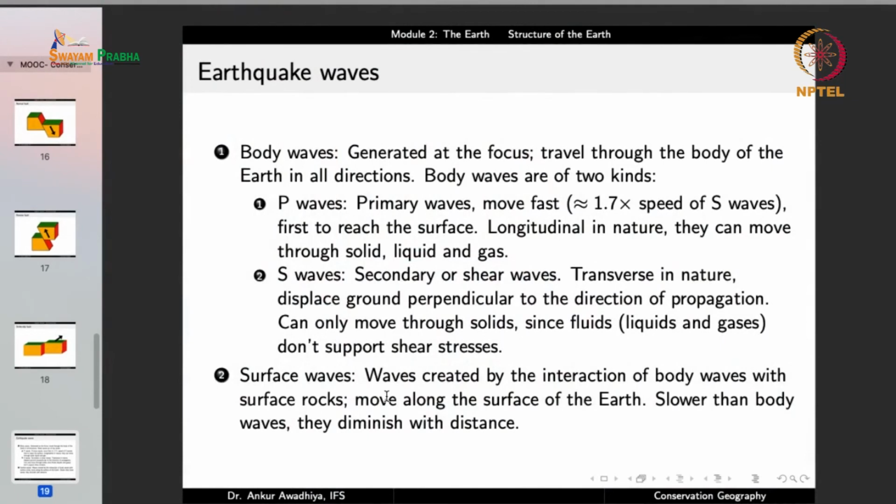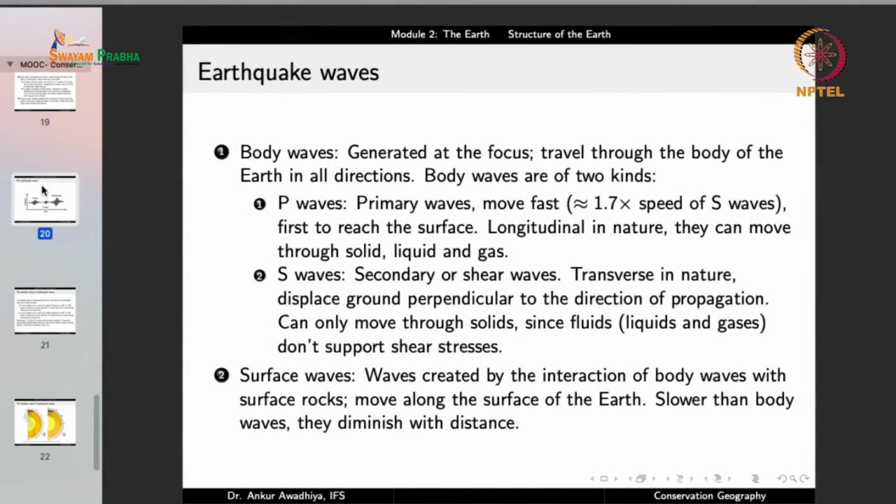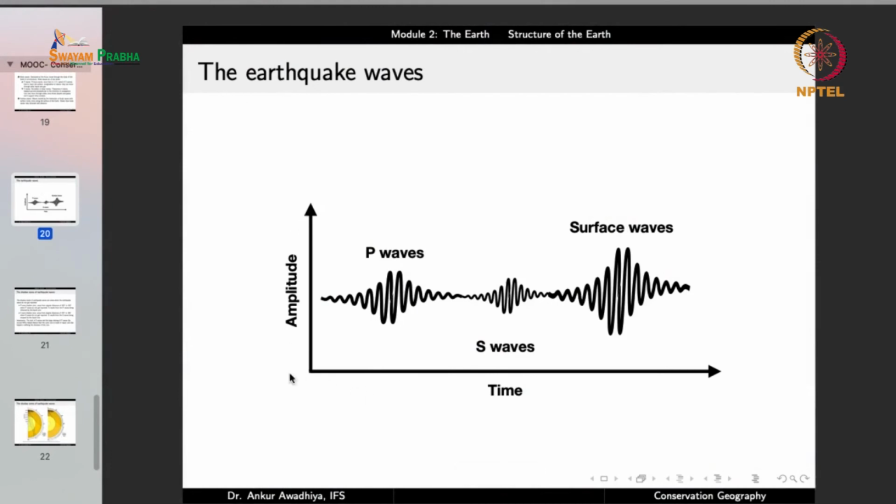The third waves are the surface waves that move on the surface of earth. They are created by the interaction of body waves with the surface rocks. They move along the surface of the earth, and they are the slowest of the waves. They are slower than the body waves, and they diminish with distance. So the fastest ones are the P waves, then the S waves, and the slowest are the surface waves. So if there is an earthquake, if we plot amplitude versus time, the first waves to reach will be the P waves. Next we'll have the S waves, and at the last we'll have the surface waves.